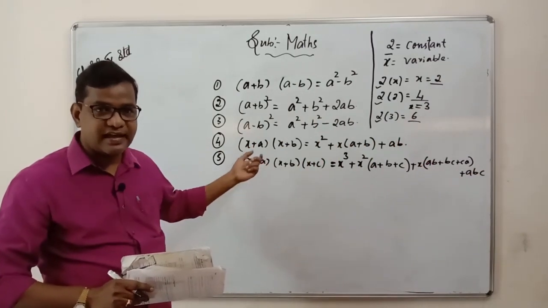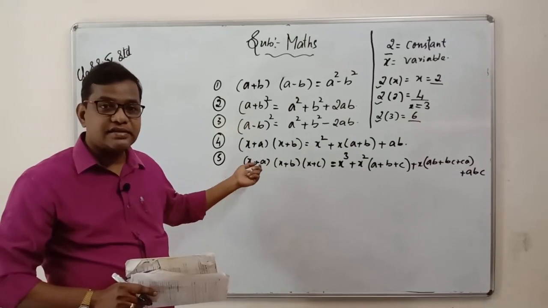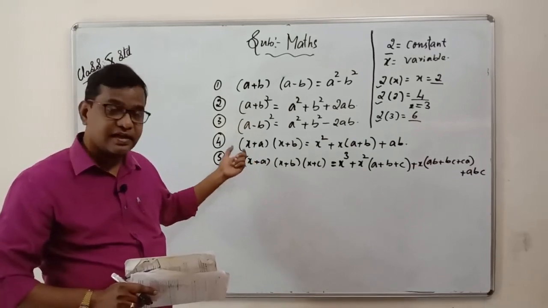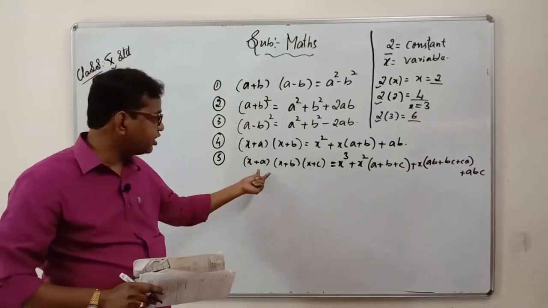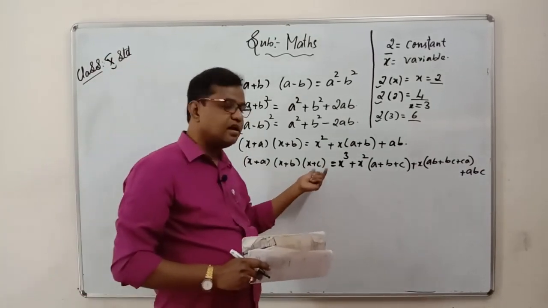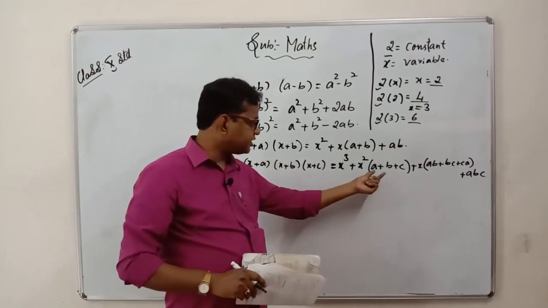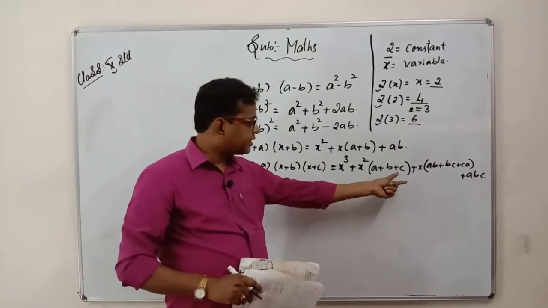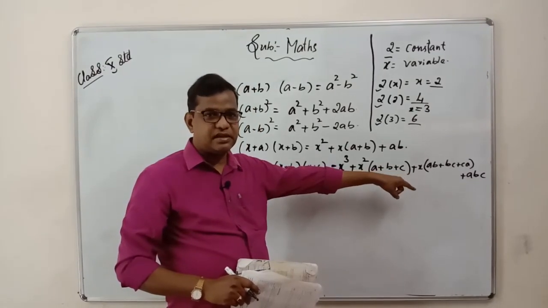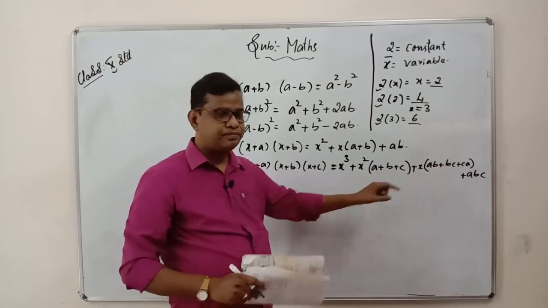It is not there in 9th standard, but it is a continuation for you in 10th standard. So we have (x plus a)(x plus b)(x plus c), which gives x cube plus x square of (a plus b plus c) plus x of (ab plus bc plus ca) plus abc.